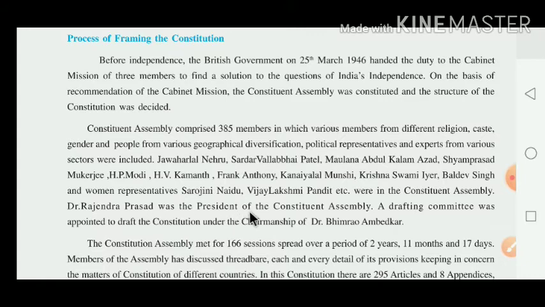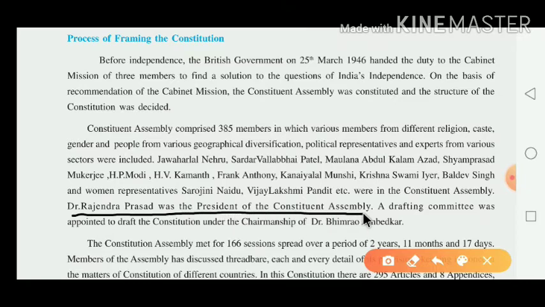Rajendra Prasad was the president of the Constituent Assembly. This is the most important question, dear children. Who was the president of this Constituent Assembly? Dr. Rajendra Prasad was the president of that Constituent Assembly. And we know very well that in this Constituent Assembly, a total of 385 members are there.